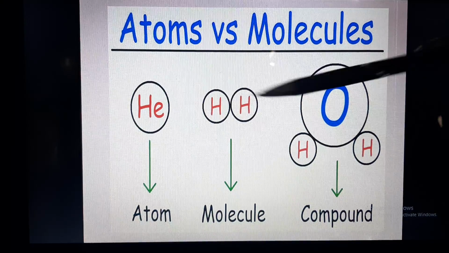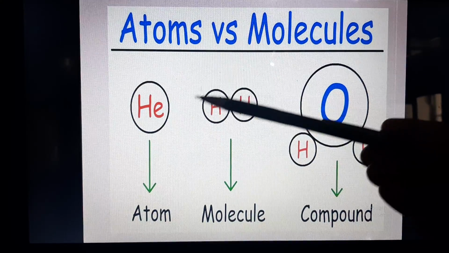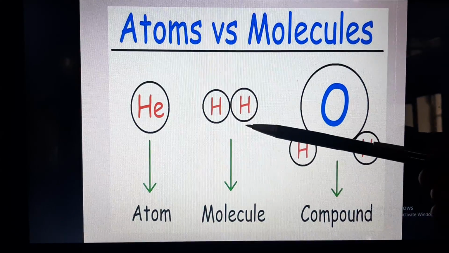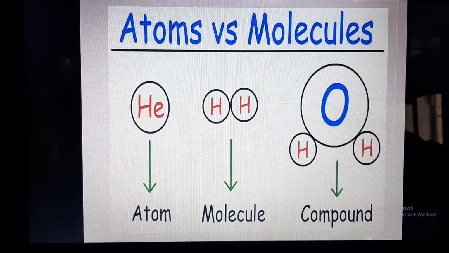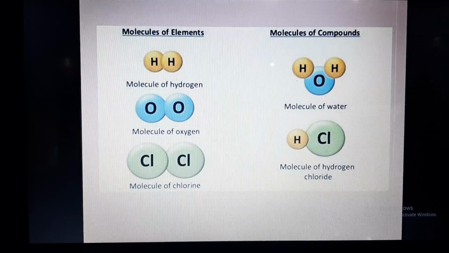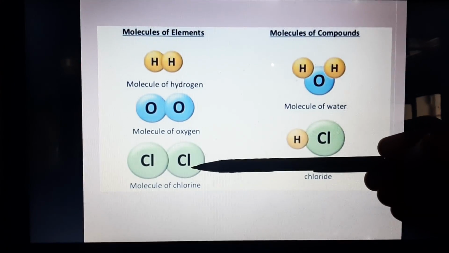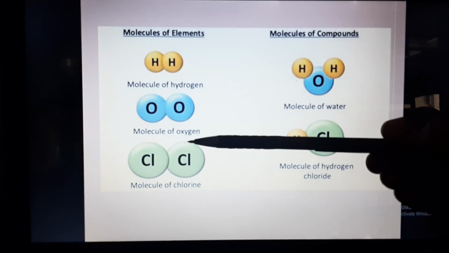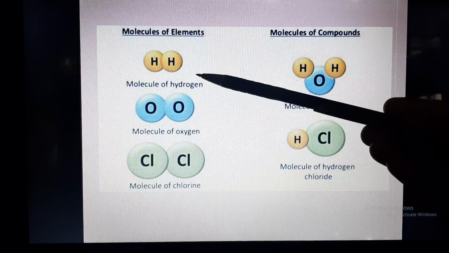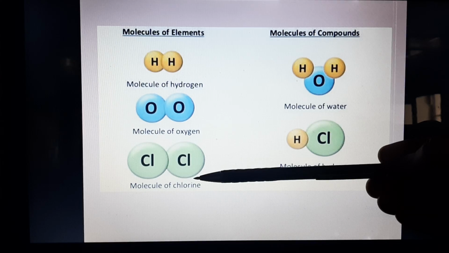Is it clear? So this is helium atom and two hydrogen atoms when combined together. Now this is a group of atoms. So we can say that molecules are the group of atoms. So polymers are made up of these kind of molecules. Now these are molecules of elements, like molecule of hydrogen, this is molecule of oxygen, and this is molecule of chlorine. You must have read H2, O2 and Cl2. So this H2 is molecule of hydrogen, this is O2 which is molecule of oxygen, and this is Cl2 or chlorine molecule.